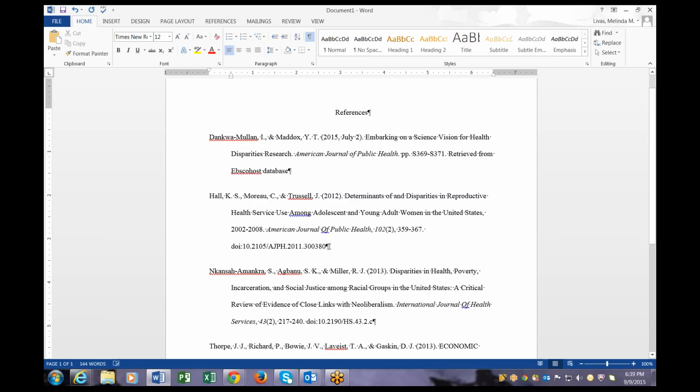If you have the DOI, you don't need to put "retrieved from." But if there is no DOI and you got it from a database, you do need to put "retrieved from." Some of the databases do a really good job. EBSCOhost does not put it at the end, but you need to. So you have "retrieved from EBSCOhost database."